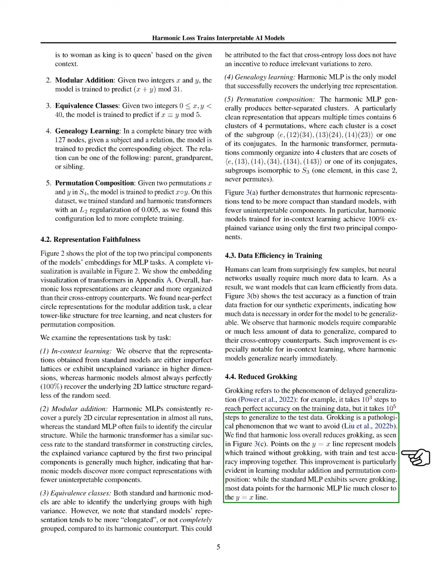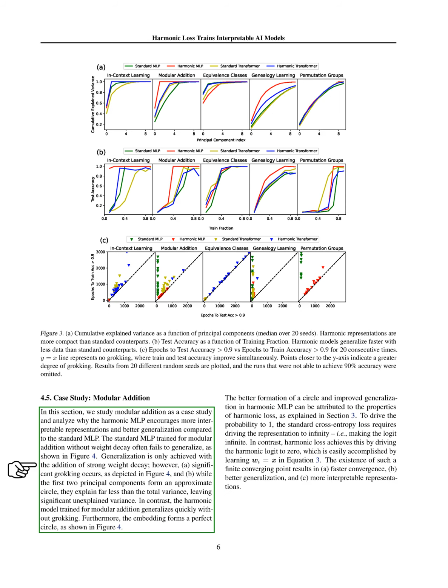Standard models often fail to generalize without strong weight decay, leading to significant grokking. In contrast, harmonic models generalize quickly without this issue, and their representations form a perfect circle, indicating better structure. This is due to the properties of harmonic loss, which allows for faster convergence and clearer representations.